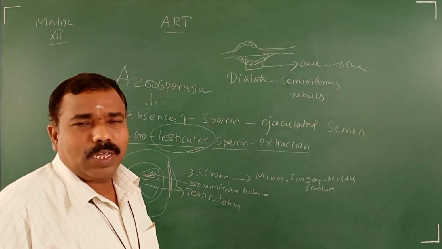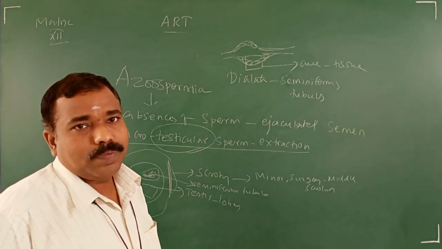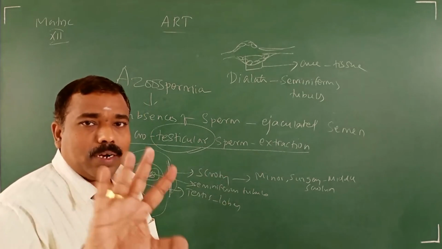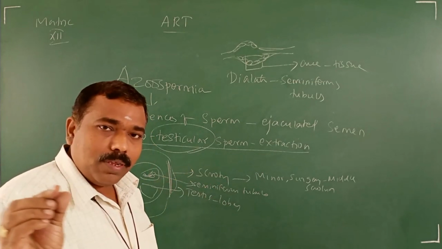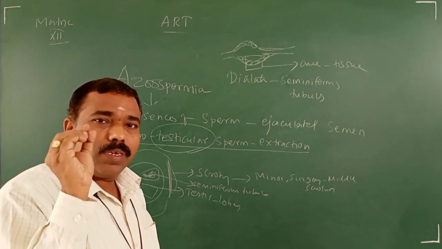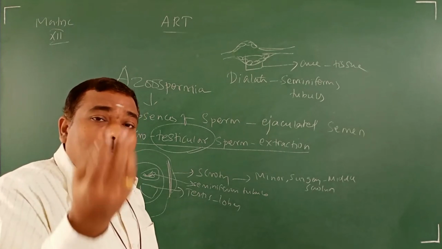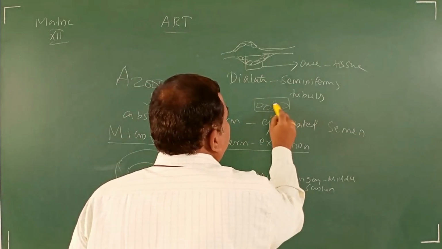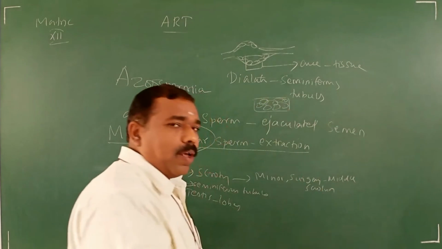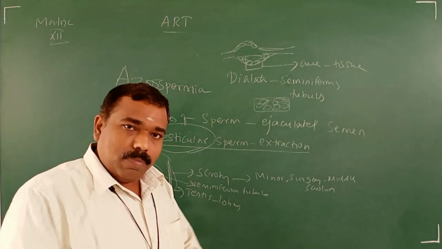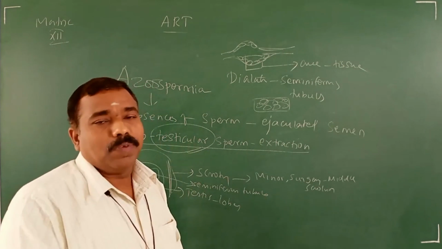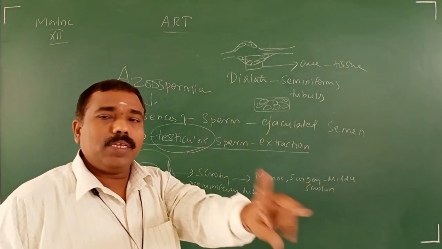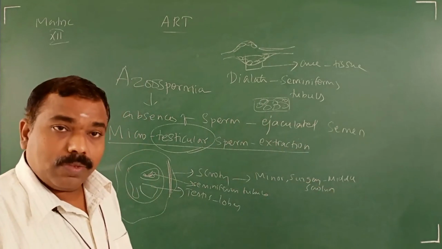That is called extraction, not sperm. They remove the small area capable of producing sperm. Then in the laboratory, they give some inducer chemicals to produce the sperm. That sperm they use to fertilize the egg. That's the procedure.